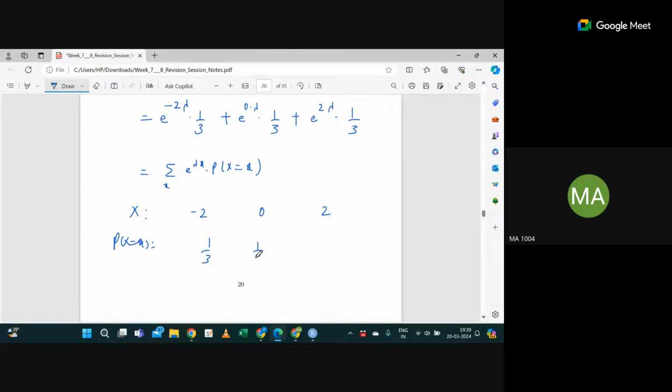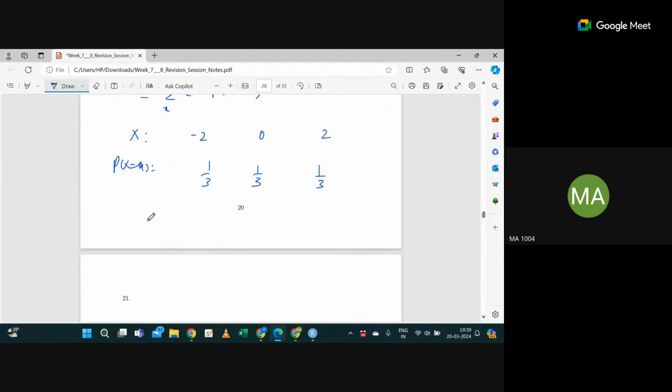So one use of the moment generating function is that through it you can find the distribution of your random variable, or if the distribution is given to you, you can find the MGF. Is this clear?